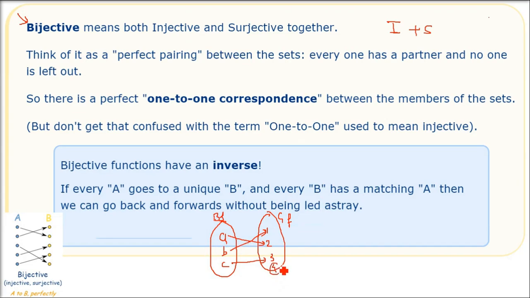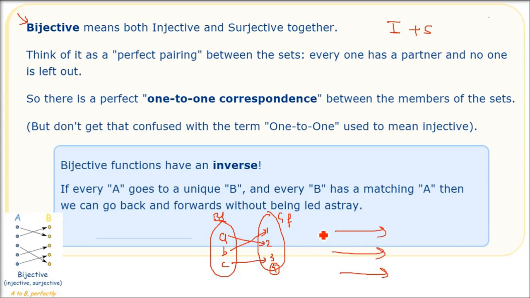One-to-one correspondence we call it. But there will be no one remaining here. In set B, the girlfriend set, no girlfriend should remain free, but all the girlfriends should have a single boyfriend.